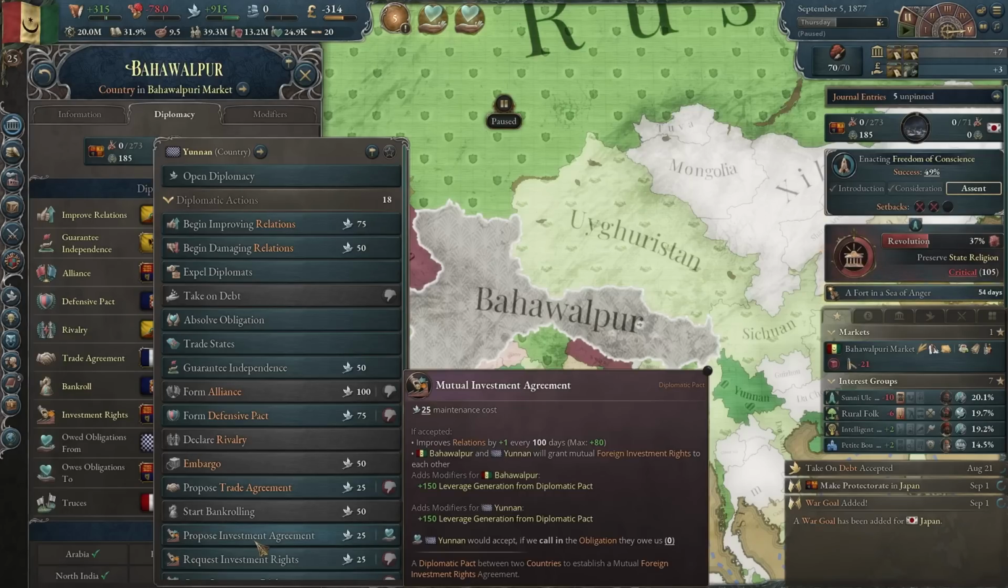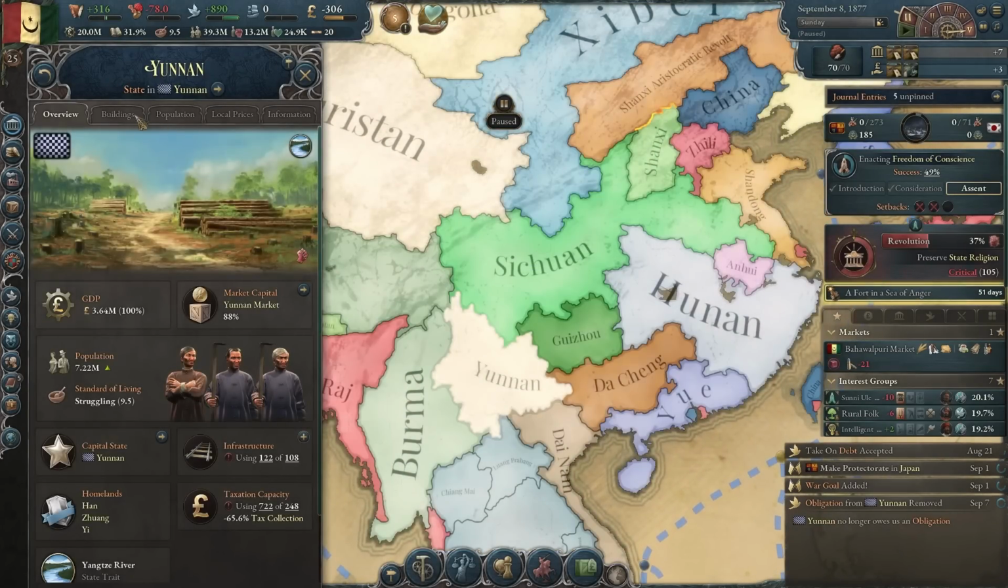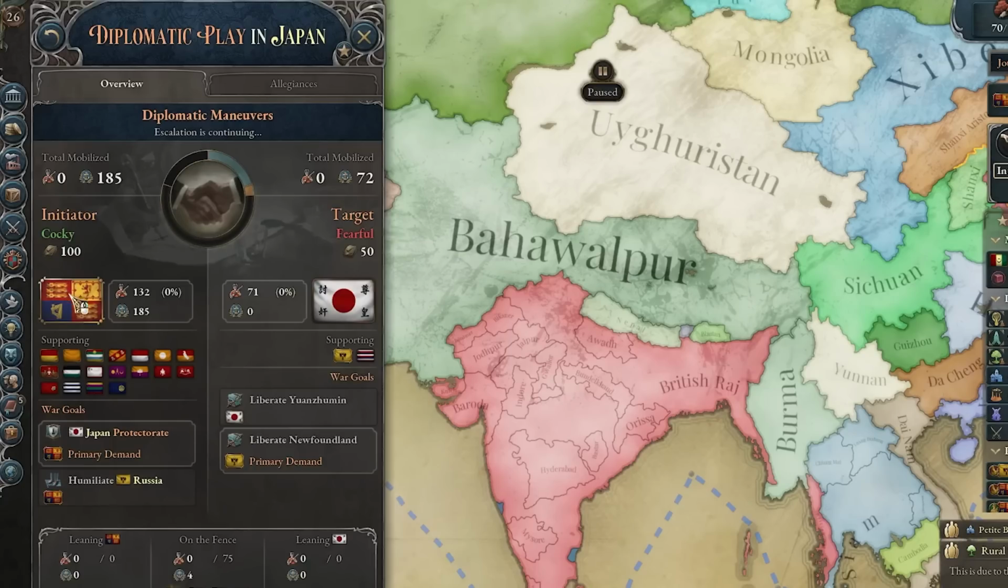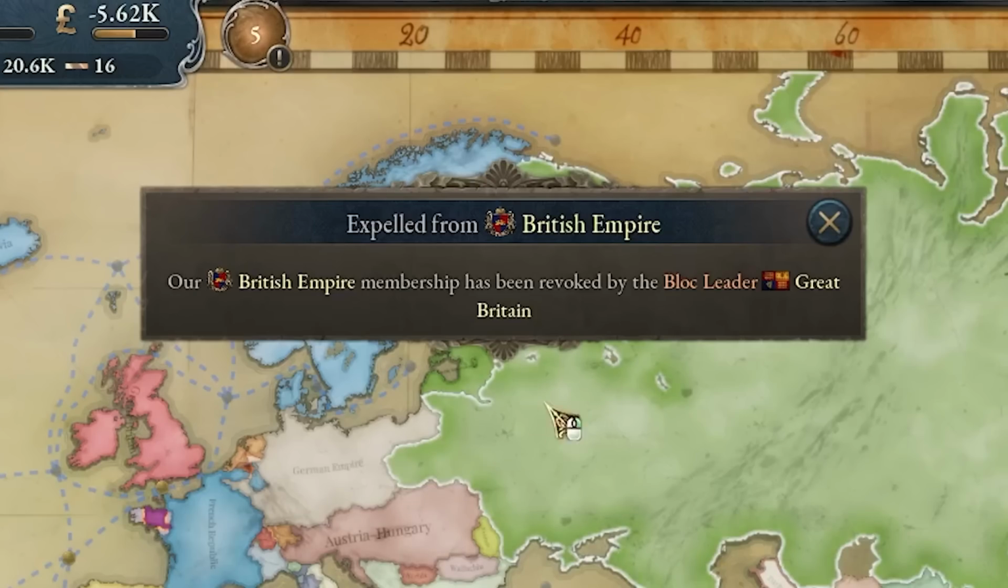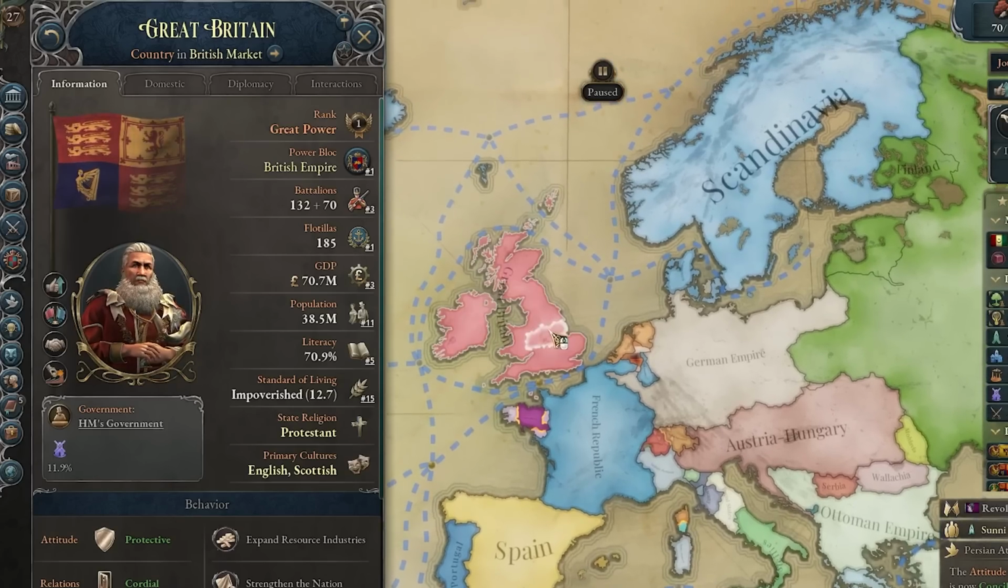Oh, now I can get an investment agreement in Yunnan for the obligation I owe them. That means I can start building in Yunnan. Oh, and we got freedom of conscience actually. Now it's time to also get appointed bureaucrats. And Britain is going to war with Russia over Japan. That's a weird Japanese flag. And I've been expelled from the British power bloc for some reason. Okay, Britain, I hope we can still remain good friends.